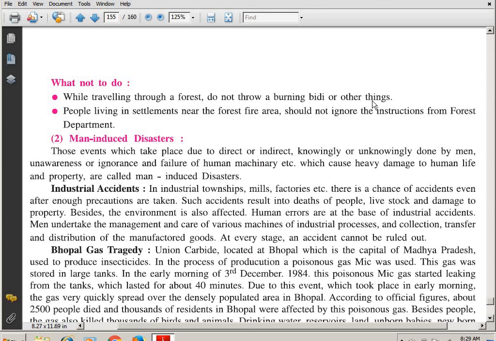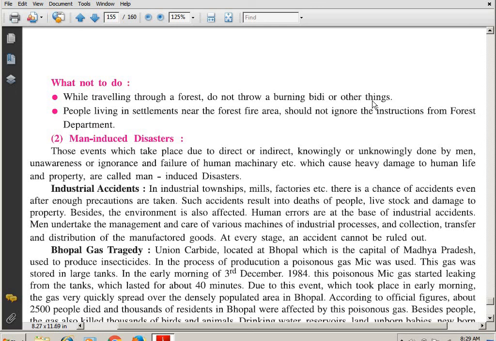Students, while traveling through the forest, do not throw a burning bidi or other things. Do not light a matchstick and just throw it over there. Do not leave the fire, like the shepherds we saw, who place it for warmth. Do not leave it over there. Take care of it.